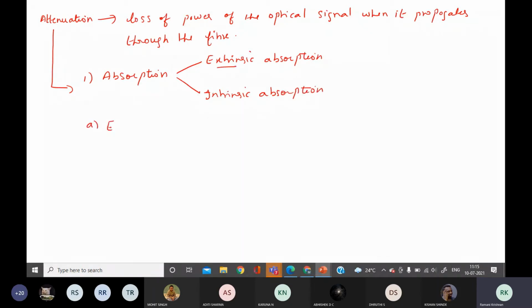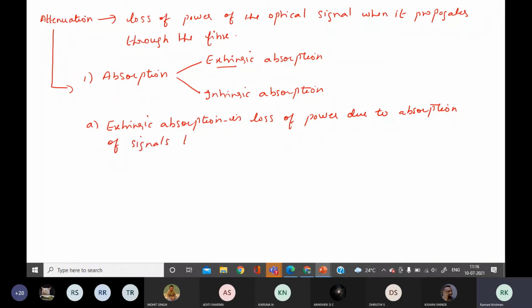So extrinsic absorption is loss of power due to absorption of signals by impurities present in the fiber.